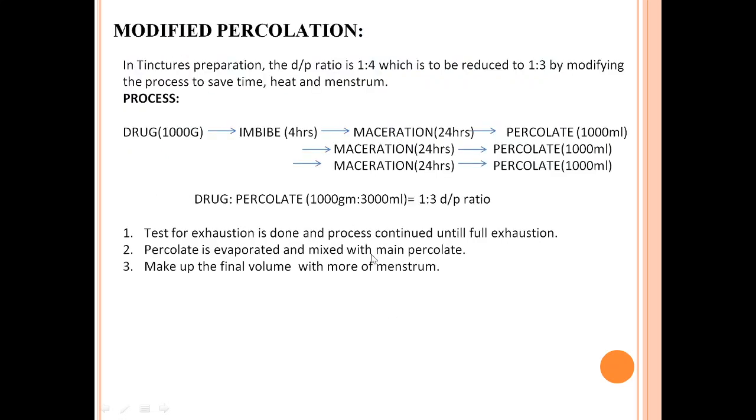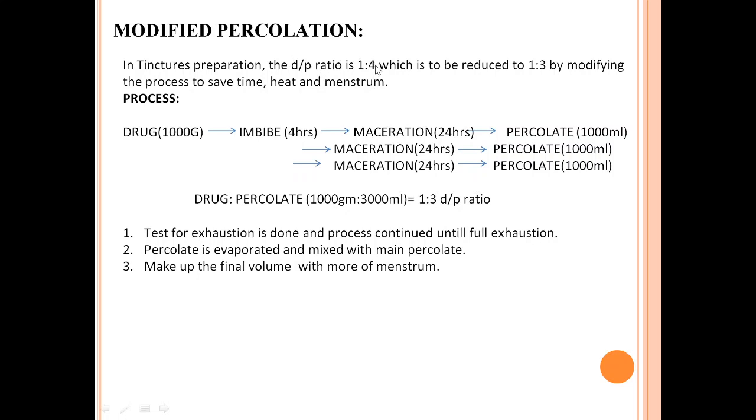Then next we go to modified percolation processes. Now in percolation processes, for preparation of tinctures, the drug to percolate ratio is often 1 by 4. So in modified percolation, if we are going to prepare a tincture, the drug to percolate ratio needs to be reduced.